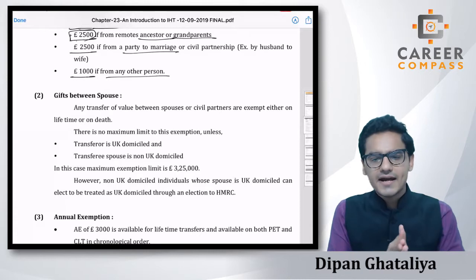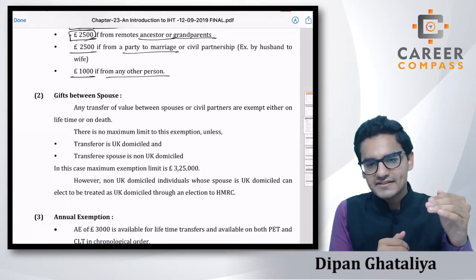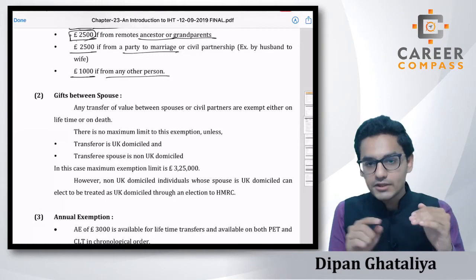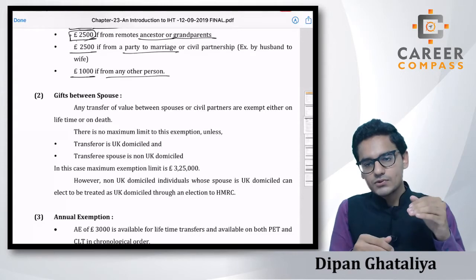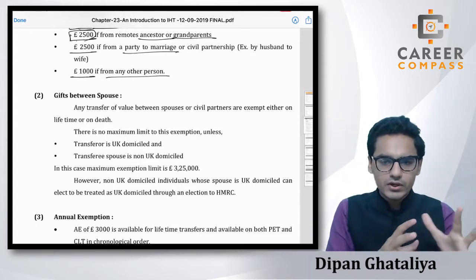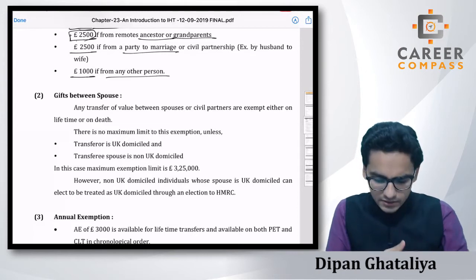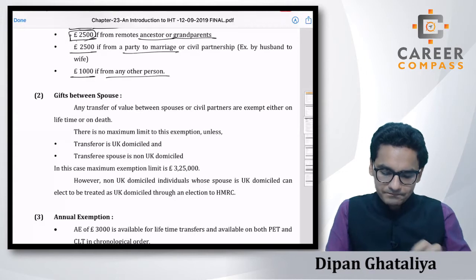But students, the thing is that if one of the parties, say the husband, is UK domiciled but the wife is not UK domiciled, or the reverse, then there are some rules that we are going to see.